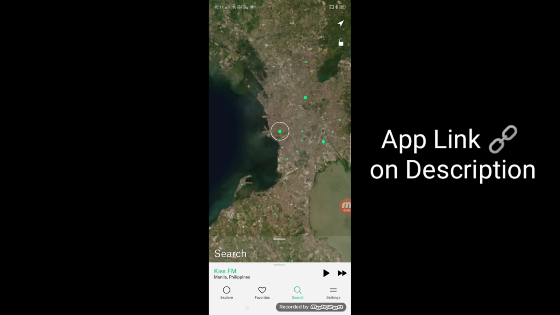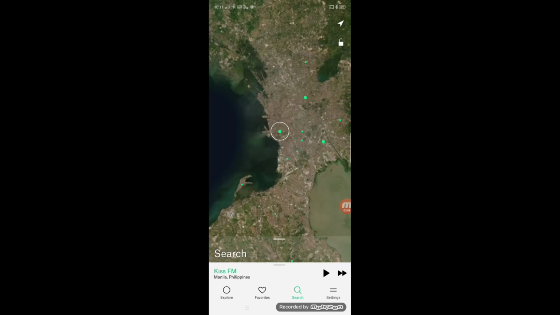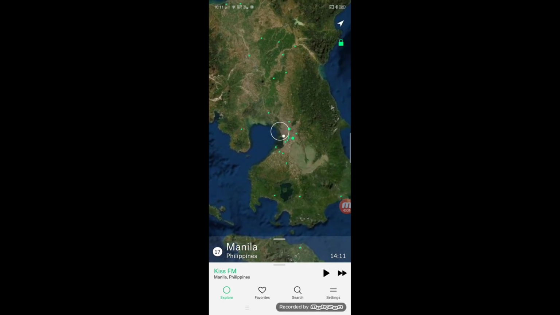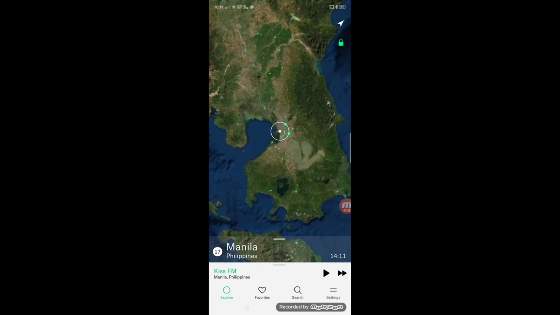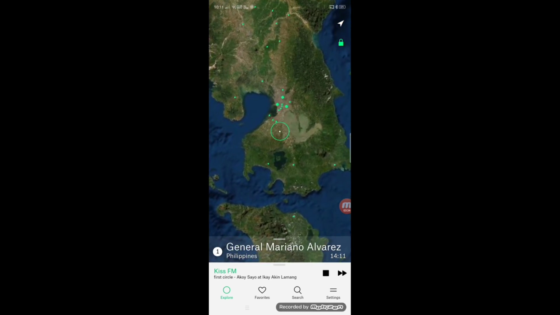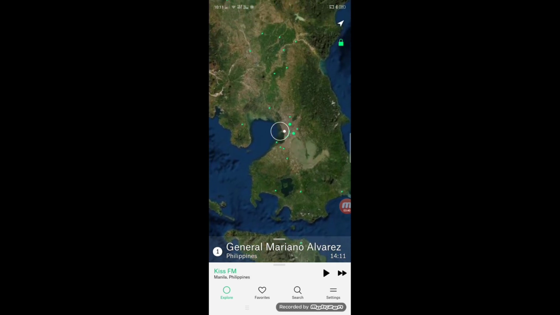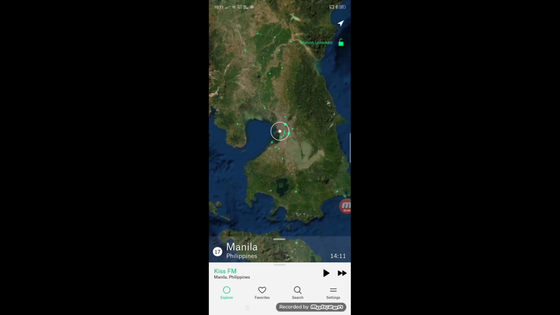okay, so like this, for example this station you want to make lock, like even if it will not move. Okay, so here you can see the lock, just click here, so it will not move. Even if you go here, it will play automatically and with lock. Okay, for example, see, even I'm trying to go to others, it's still playing the same one which I made lock. Okay, so I'll just unlock this one now. Okay, this is unlocked already.